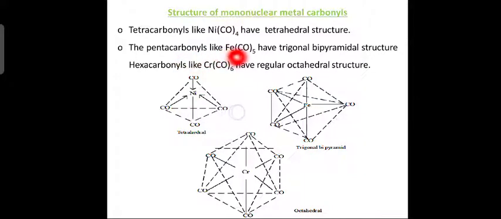Pentacarbonyls have trigonal bipyramidal structure. Hexacarbonyls have regular octahedral structure. You can see here an example of a hexacarbonyl, Cr(CO)6, which has octahedral structure.